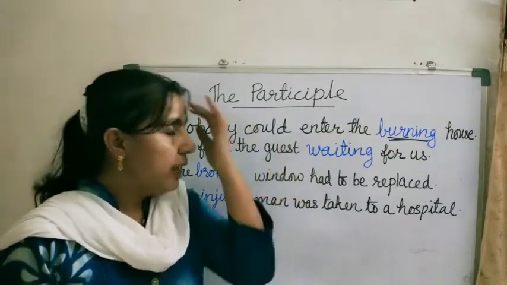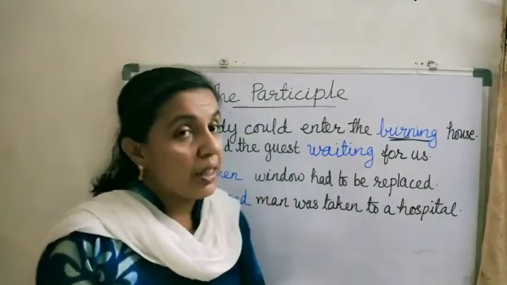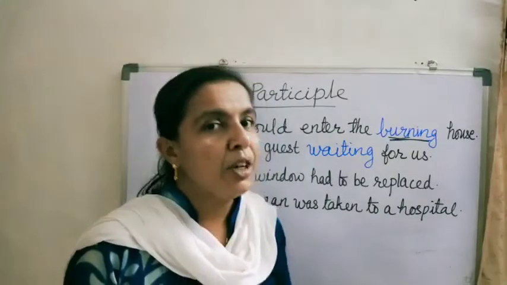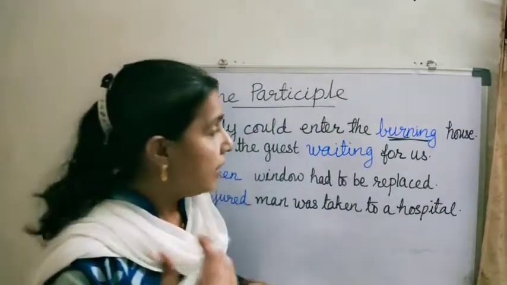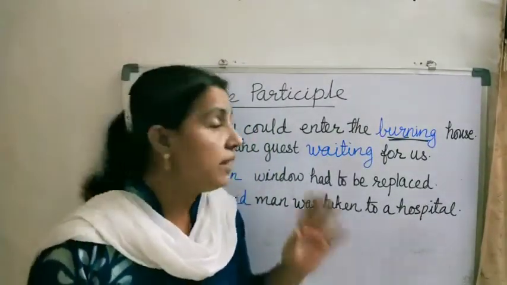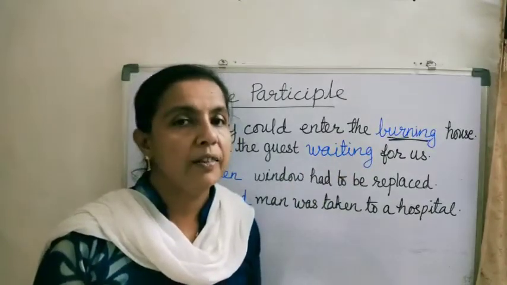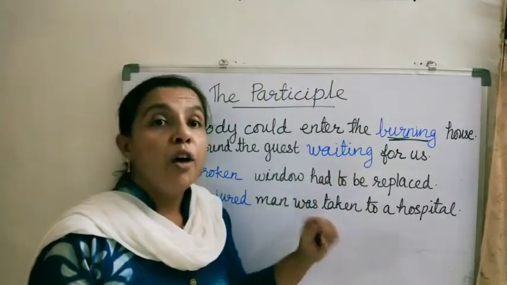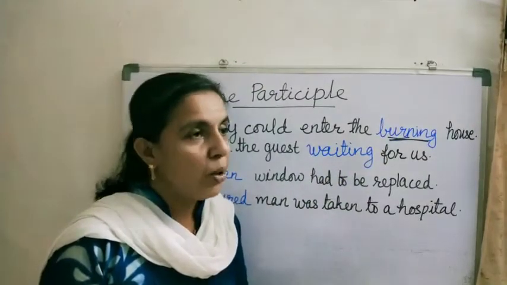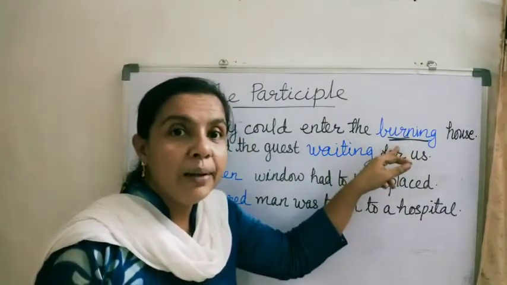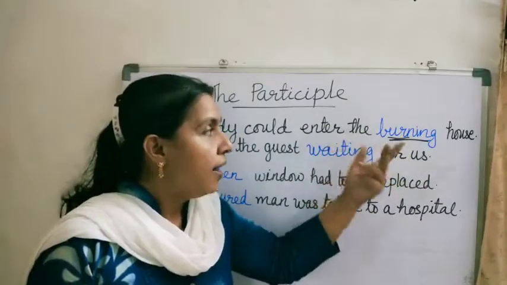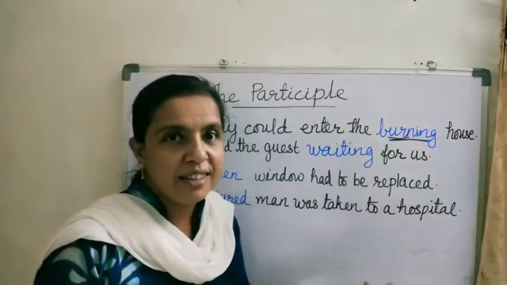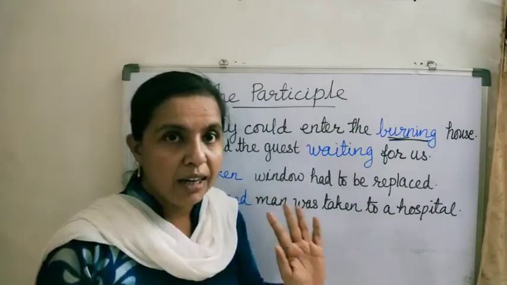Got it? So we can say that a word which is like a verb but performs the work of an adjective is called a participle. We may say this as a verbal adjective, because it is formed from a verb and does the work of an adjective. I hope all of you have understood participle.